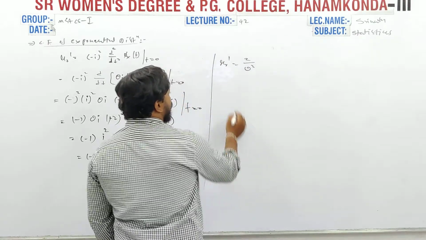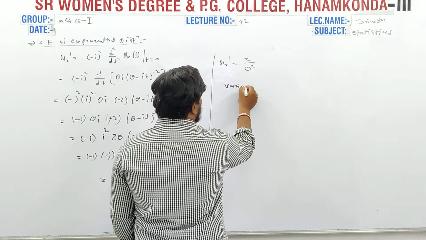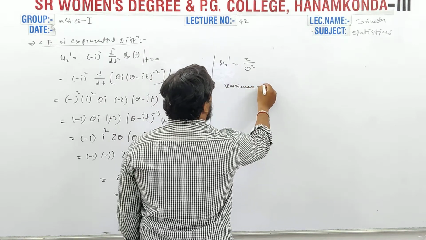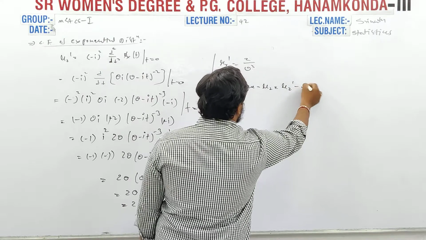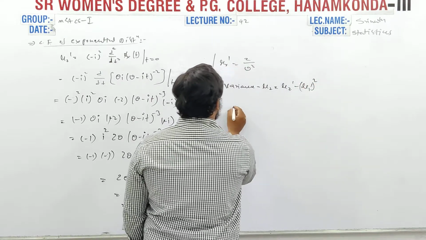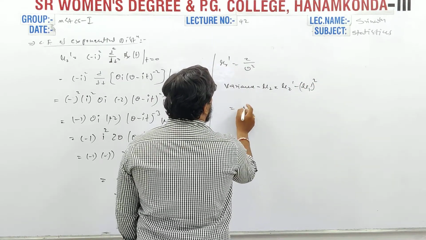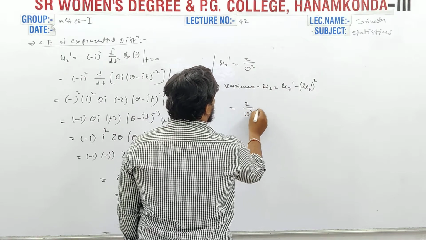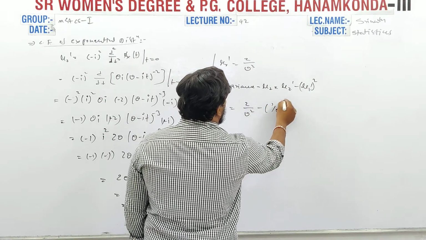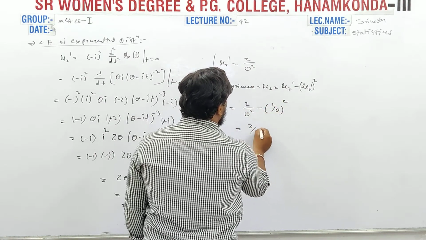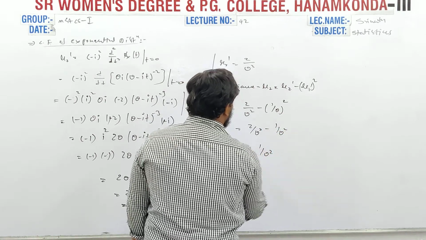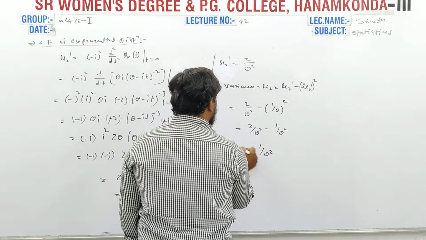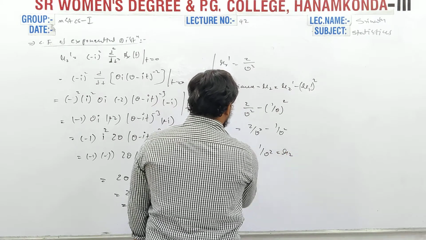We want to find out the variance. Variance mu 2 is equal to mu 2 dash minus mu 1 dash whole square. That means 2 by theta square minus 1 by theta whole square, which is 2 by theta square minus 1 by theta square, finally 1 by theta square is the variance mu 2.